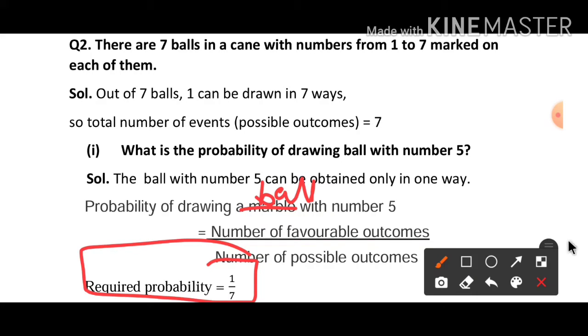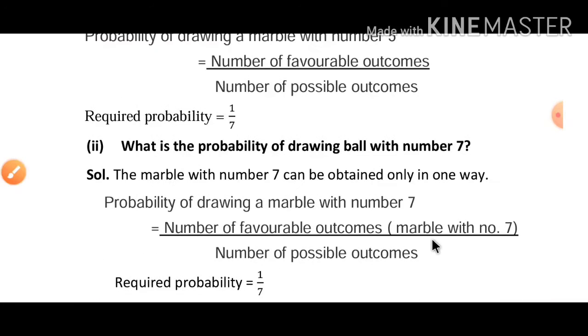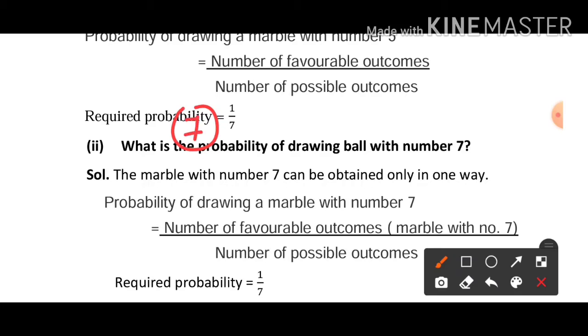Second one: what is the probability of drawing a ball with number 7? Again you can see that out of 7 balls, each ball has a unique, different number. So only on one ball is the number 7 written. So what is the probability to draw a ball with number 7? Only 1. And total balls are 7.